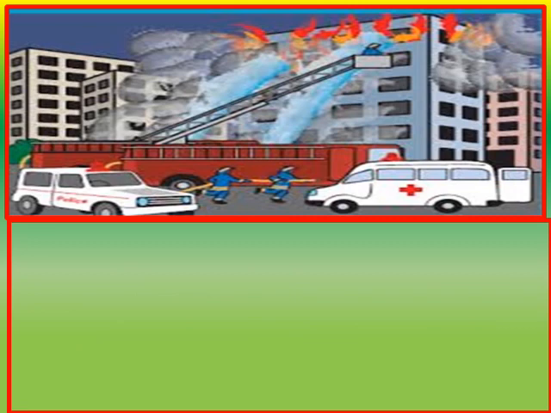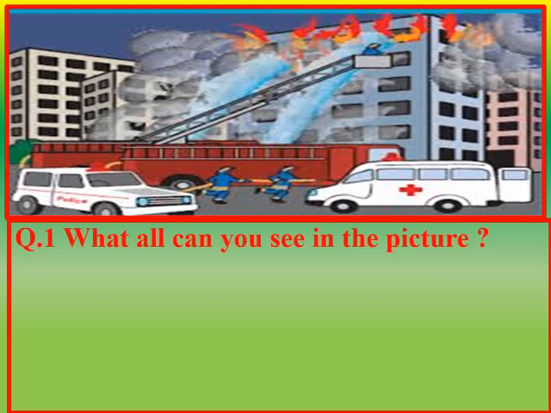Question number 8. Children, look at this picture carefully and then answer the following questions. Question number 1. What all can you see in the picture? Children, what all can you see in the picture?